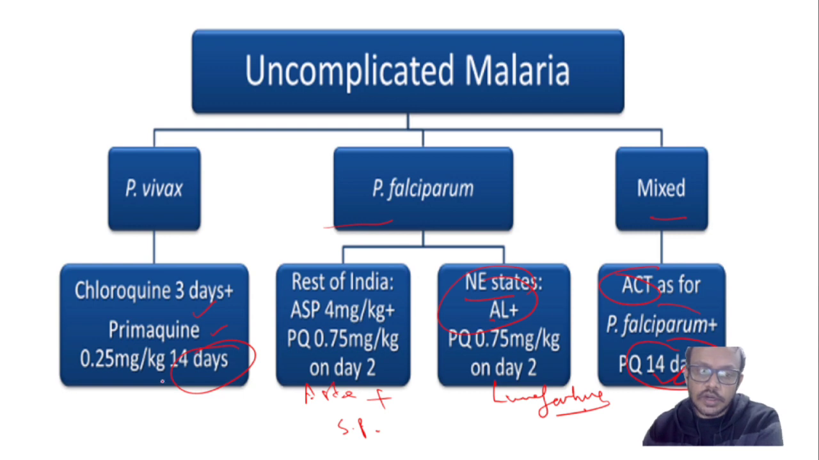This primaquine for 14 days is given for the exoerythrocytic cycle, which is not there in falciparum. So, in falciparum, primaquine is given for only 1 day.